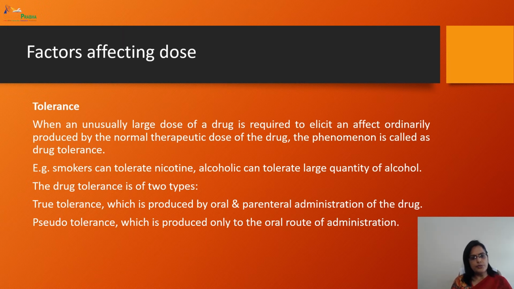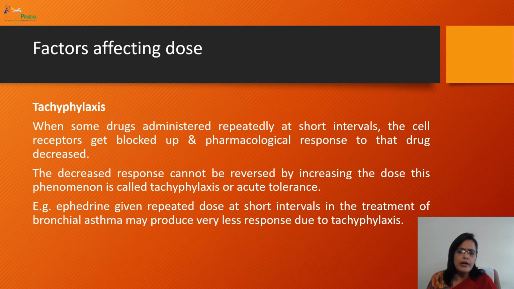Okay. So true tolerance and pseudo tolerance. There are two types of tolerance. True tolerance is produced by oral and parenteral administration of the drug, and pseudo tolerance is produced only by the oral route of administration. Now tachyphylaxis. This is the last factor which affects the dose. When a drug is administered repeatedly at a shorter interval, the cell receptors get blocked and the pharmacological response to that drug decreases.